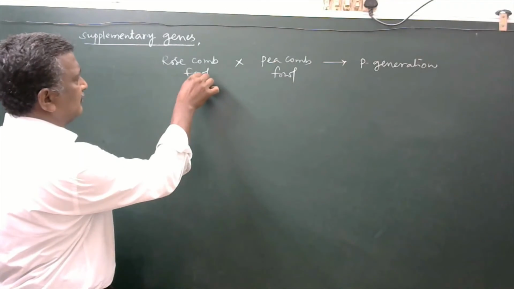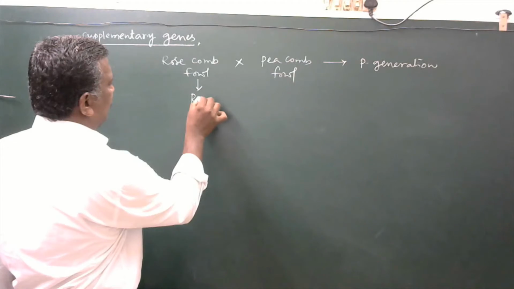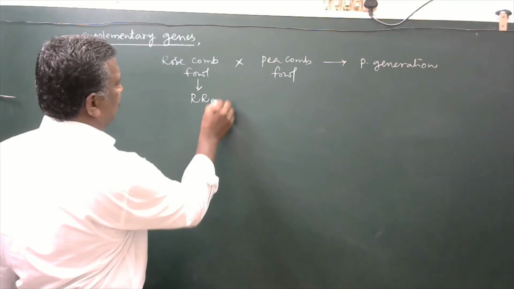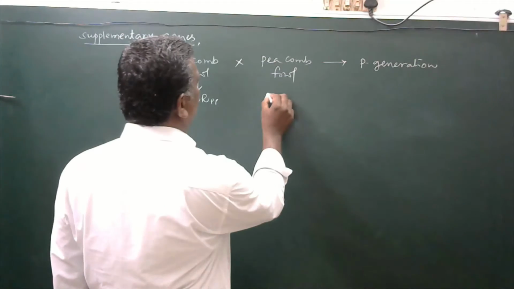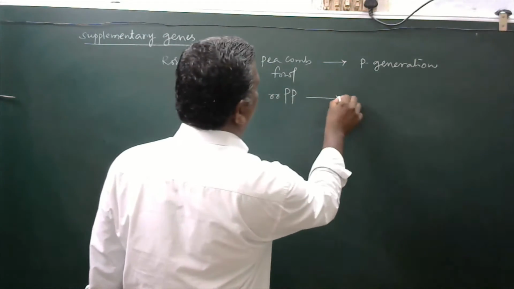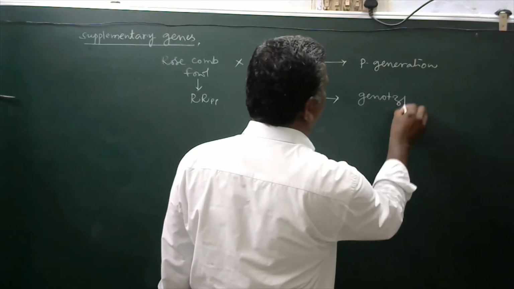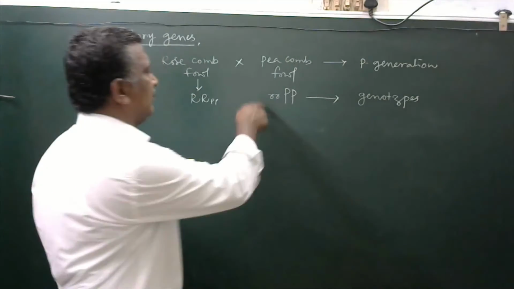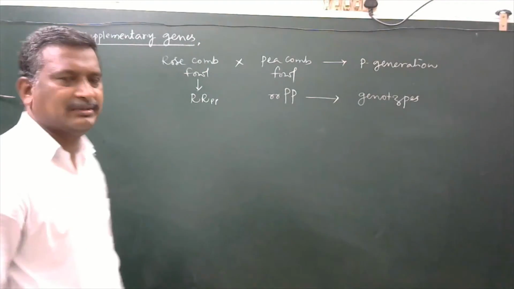A rose comb has the genotype capital R, small p. Here, small r, capital P will be the genotype for the pea comb. These two are said to be genotypes.